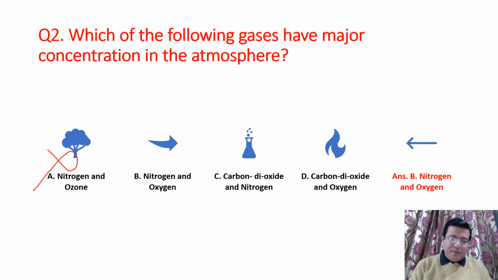And we know proportion of CO2, carbon dioxide, is also very less, then that is why C is ruled out. And because of this only CO2 is there, so D option is also ruled out. So correct answer will be B option, nitrogen and oxygen. Okay, so in this manner wrong options are ruled out.